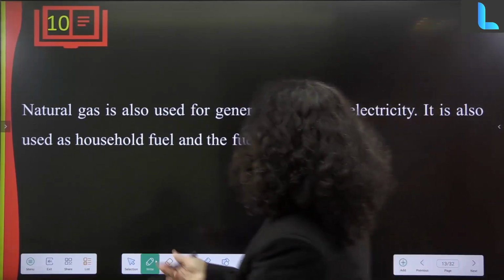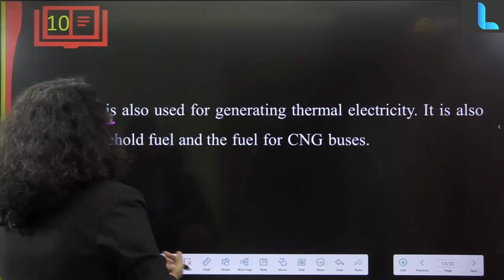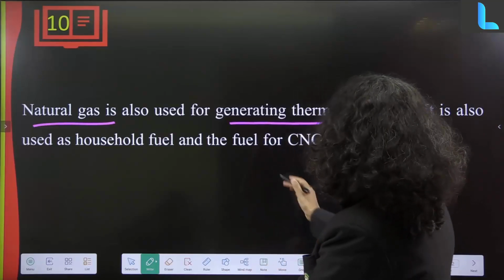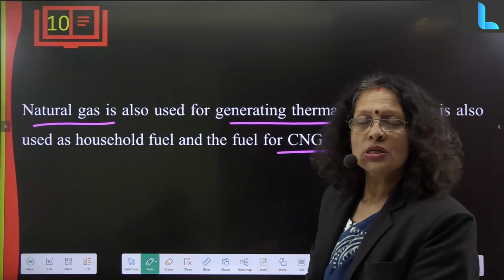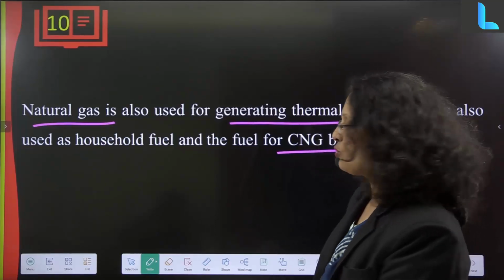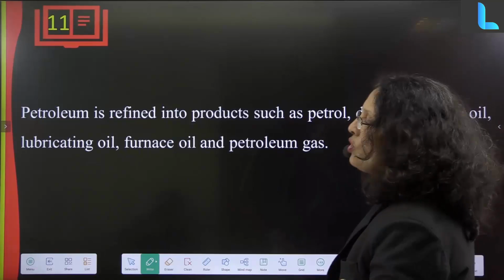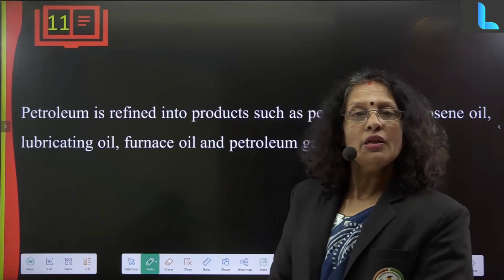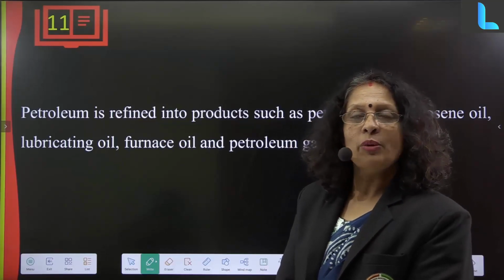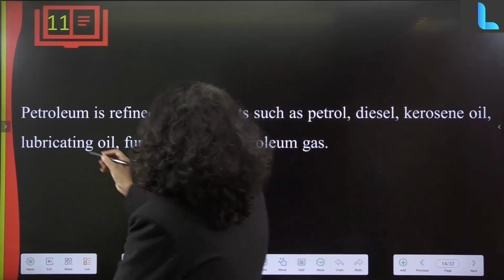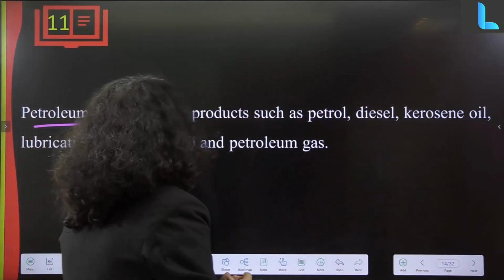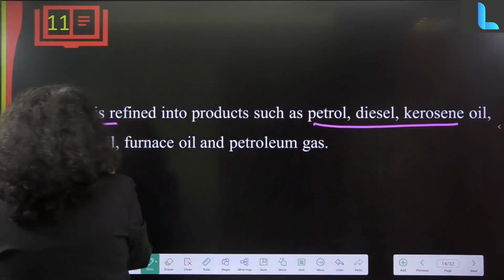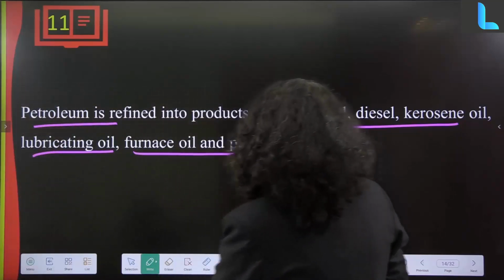Natural gas. What is natural gas? This is also used for generating thermal electricity. It is also used as household fuel and fuel for CNG buses. CNG is compressed natural gas. Why will this be used? Because the side products will be very minimal and it cannot cause environmental pollution. Petroleum is refined into products such as petrol, diesel, kerosene oil, lubricating oil, furnace oil, and petroleum gas.